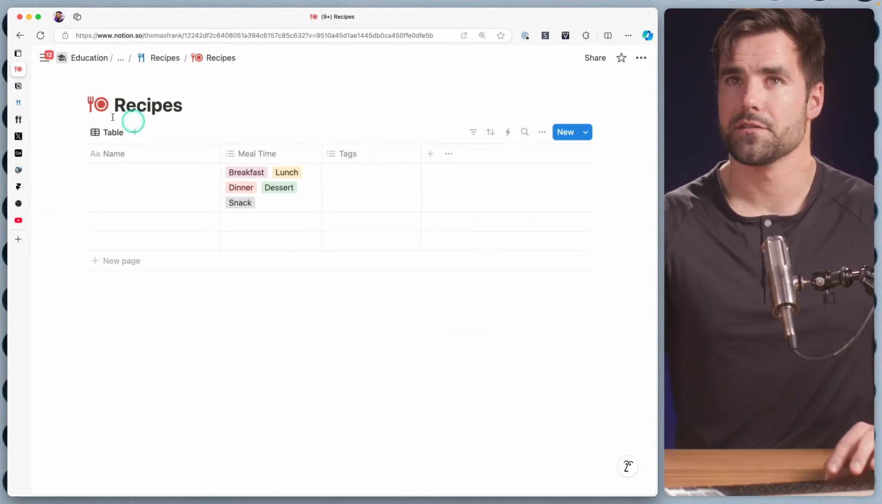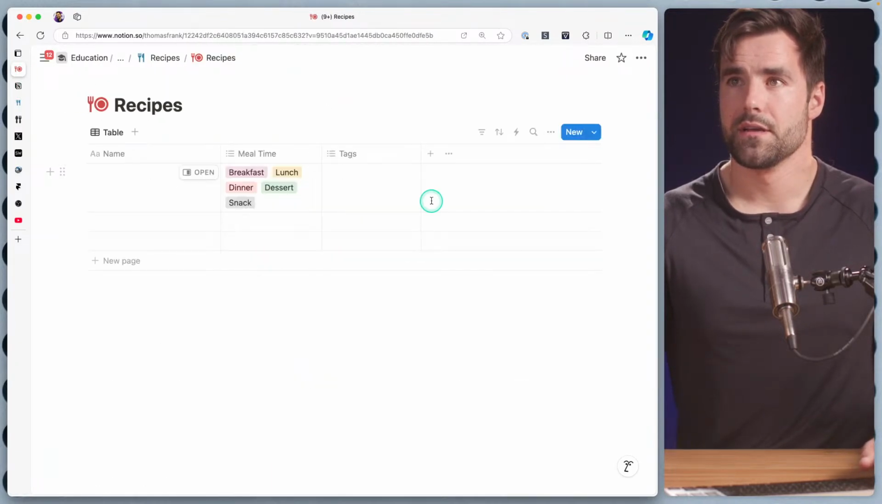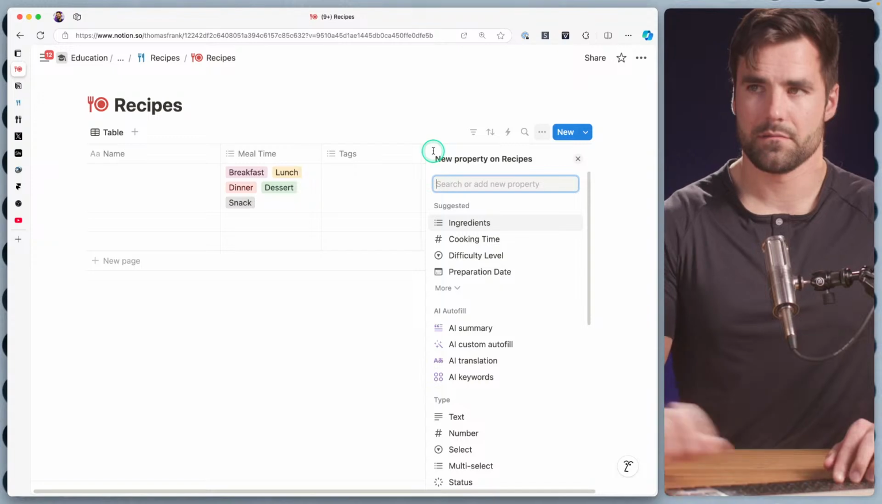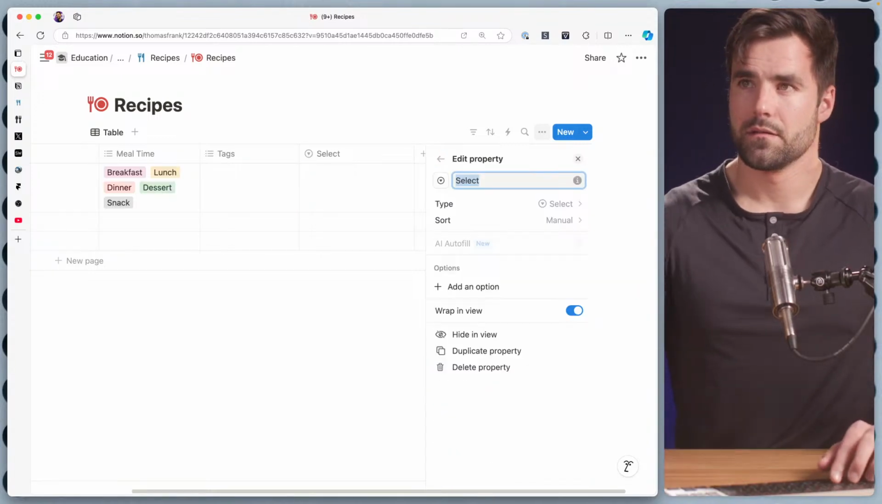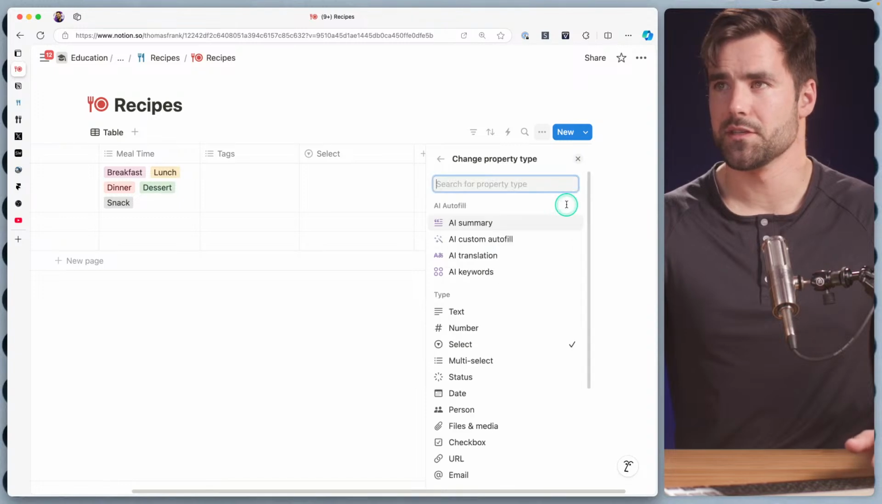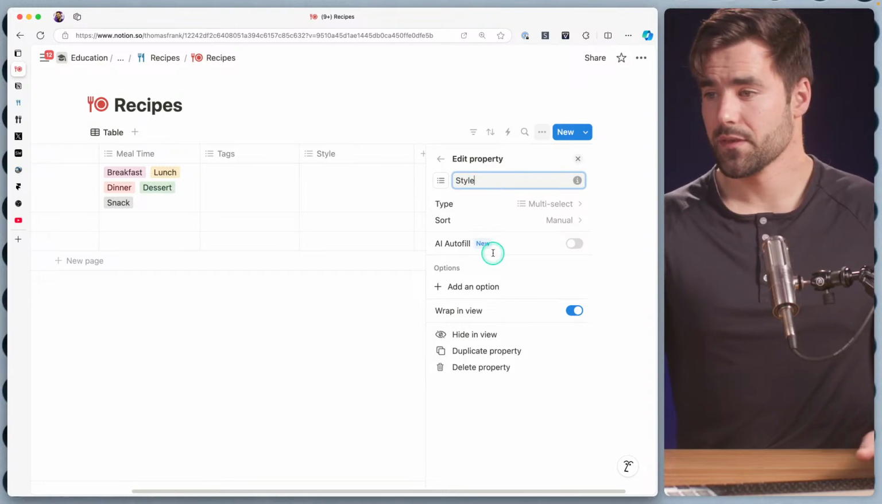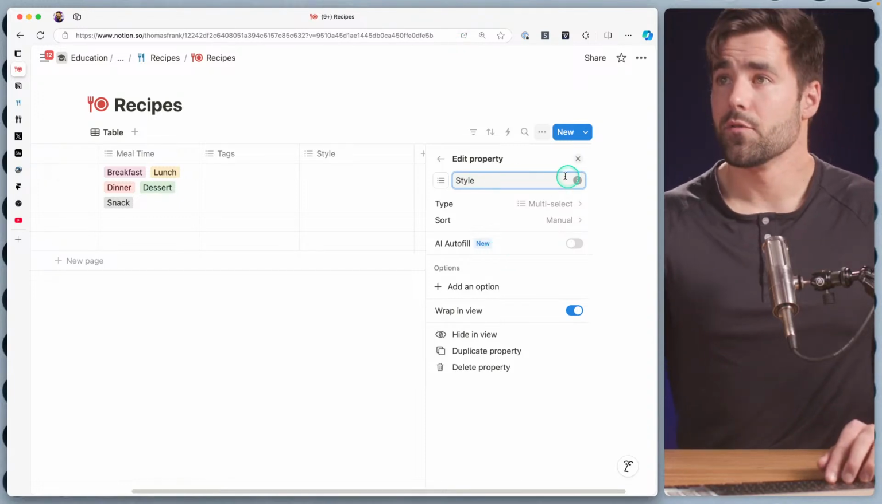So let's see here. Does the other one need to be select or no? Ingredients and styles. Style could probably be a select. Style is usually going to, well, no, because you could have fusion. So instead of select, that'll also be multi-select. Style. I don't know if you call it style or cuisine. So we'll see. We'll go with style for now.